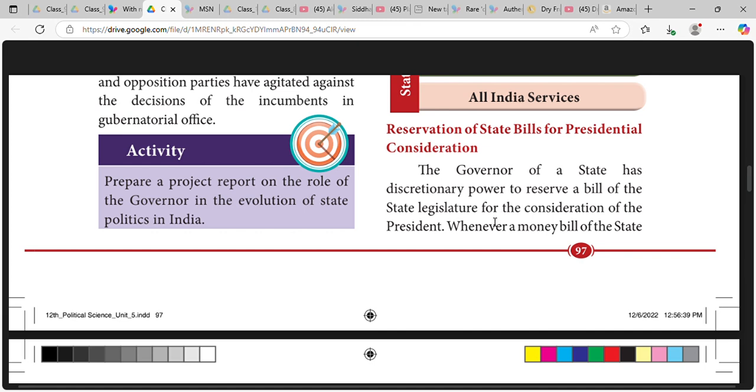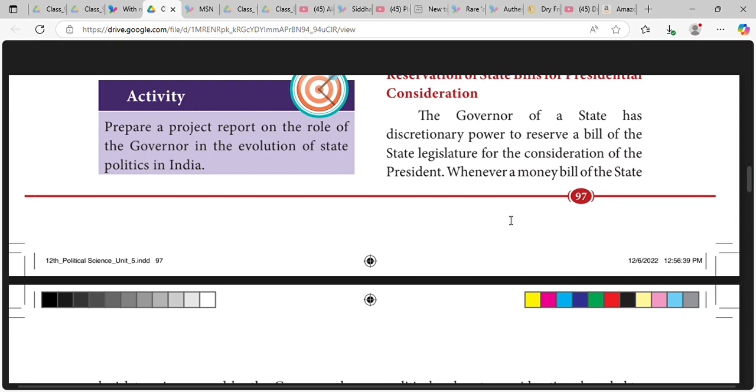The governor has discretionary power to reserve a bill of the state legislature for the consideration of the president.